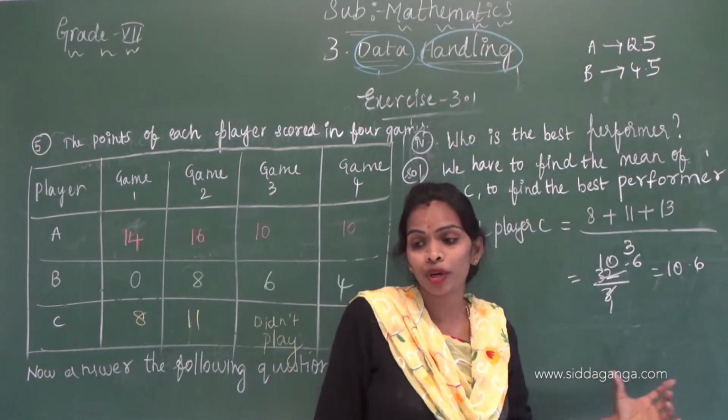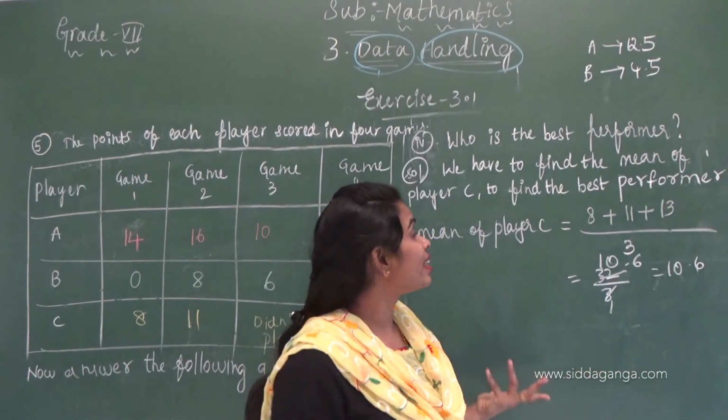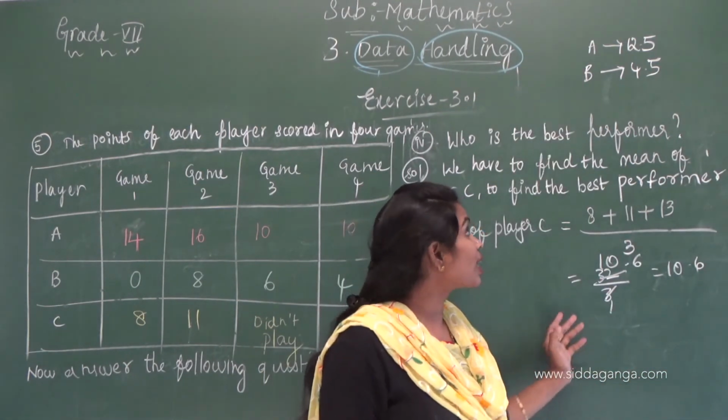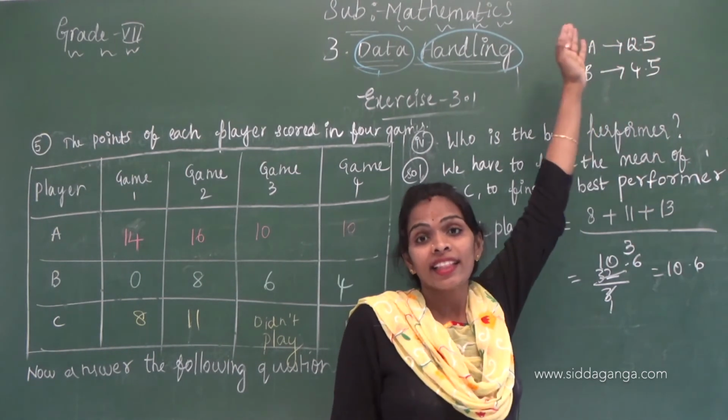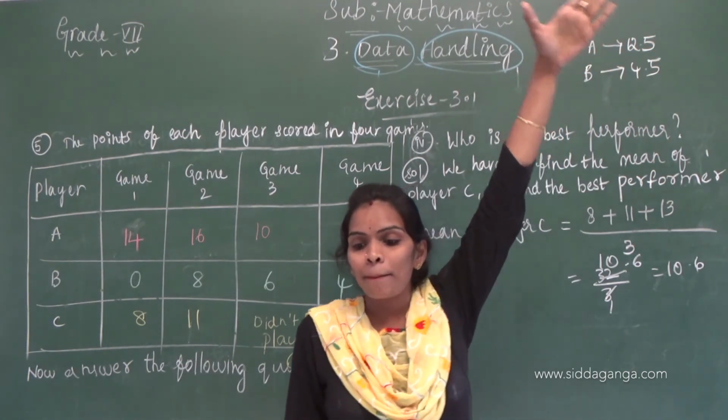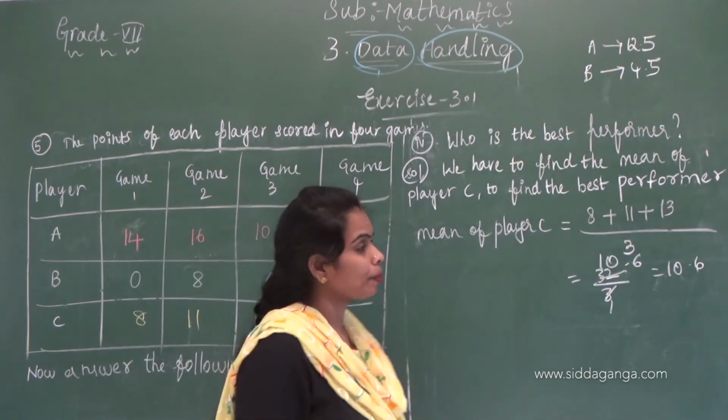In the question, we know the performances of A and B. By seeing these, we can easily tell that player A is getting an average of 12.5. That's why player A is the best performer.